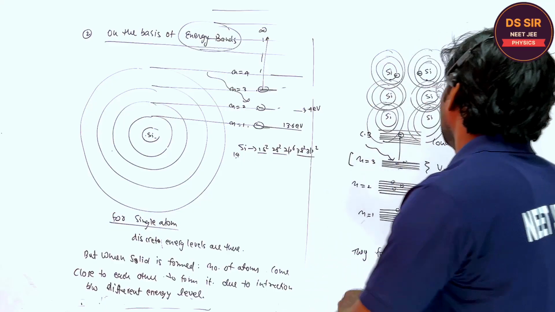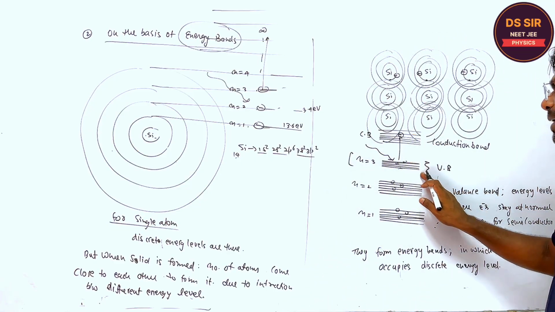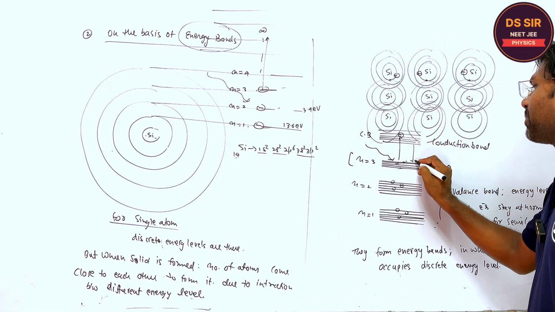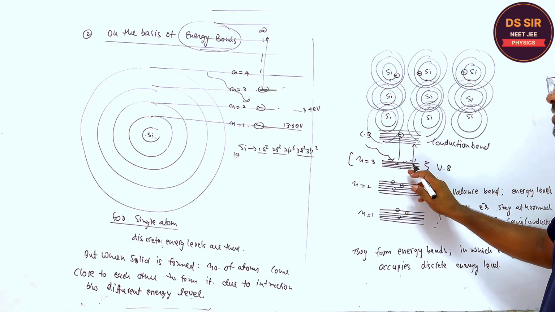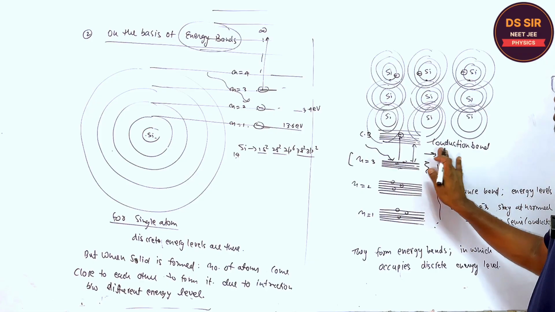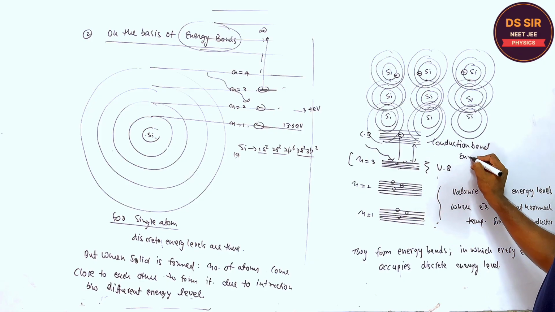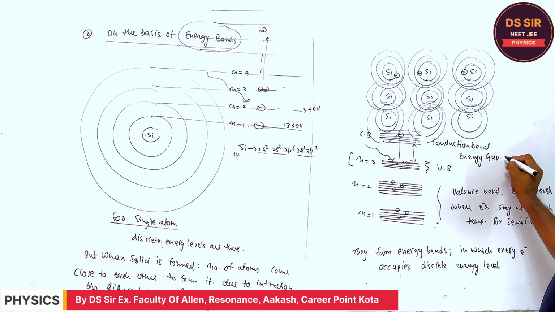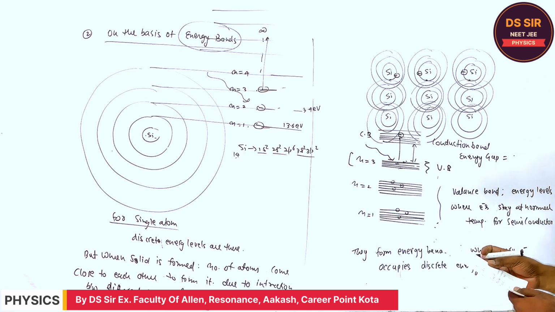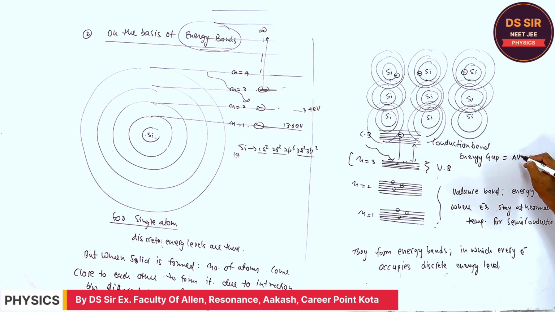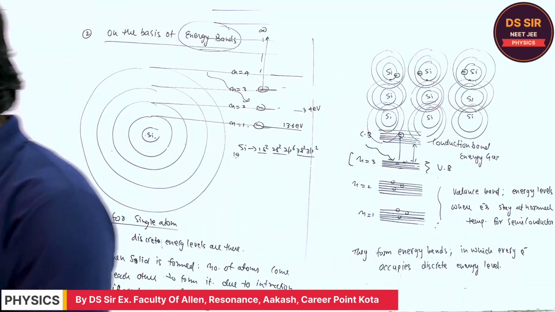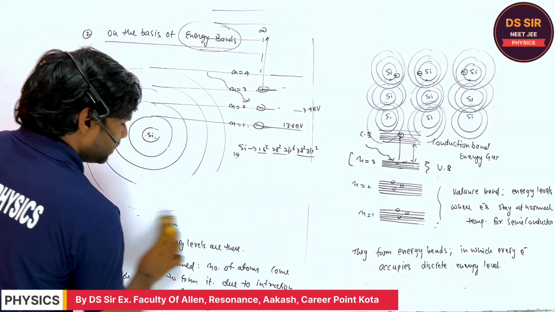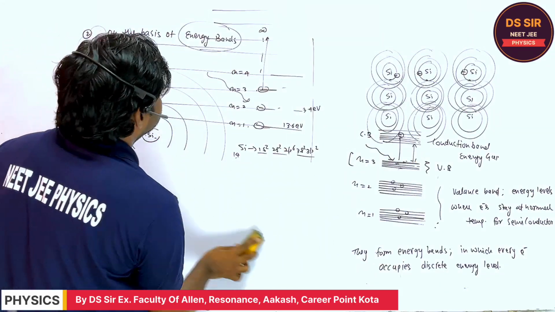Right, listen, this is the conduction band and the valence band. The energy difference between the conduction band and the valence band is called the energy gap. The energy gap is delta V. It is the energy gap between the conduction band and the valence band. Please copy this.